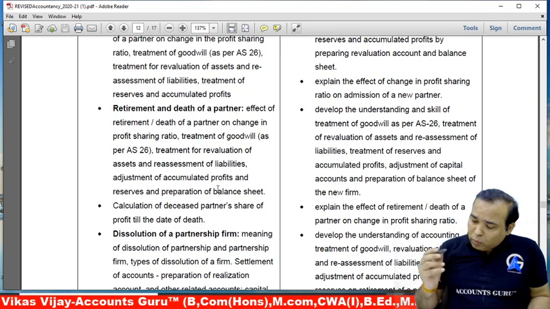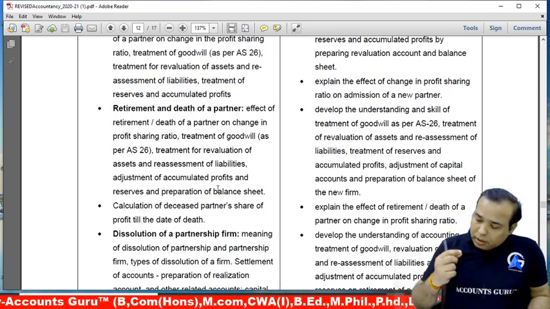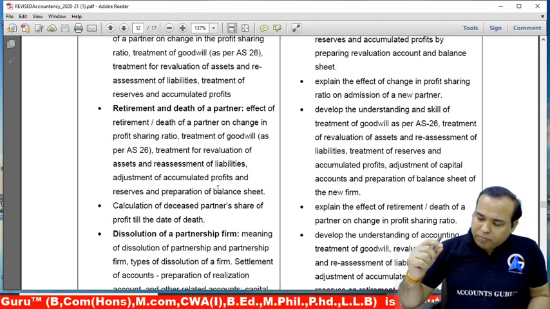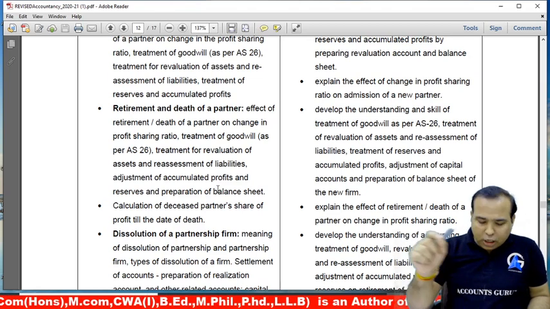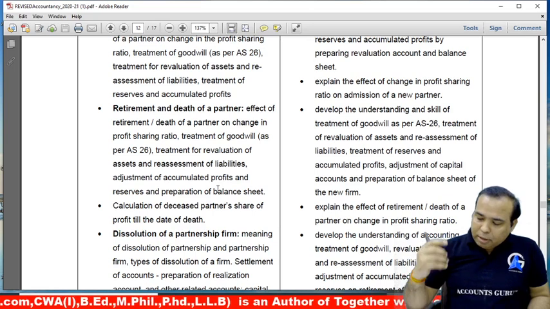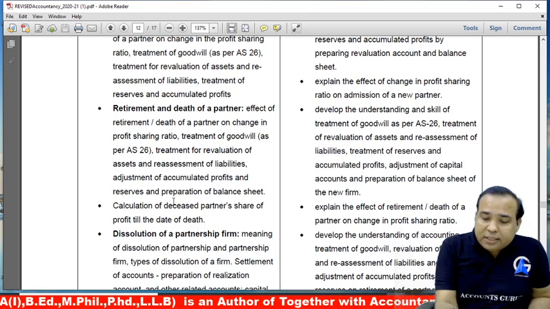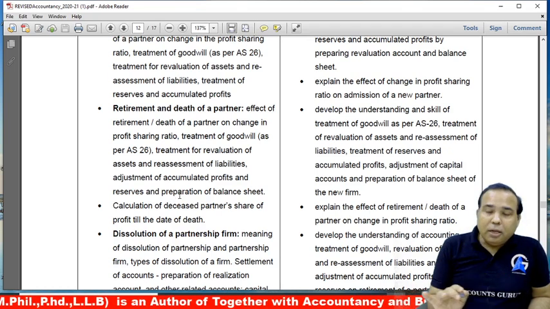In that there is one line given. Adjustment of profit, reserves, adjustment of capital and preparation of balance sheet, preparation of loan account, cut down, that is not in the syllabus. Then calculation of deceased partner's share of profit till death, preparation of deceased partner's capital account and executor. So only the deceased partner's share of profit is there, that is the time basis and turnover basis, but no more executor account.